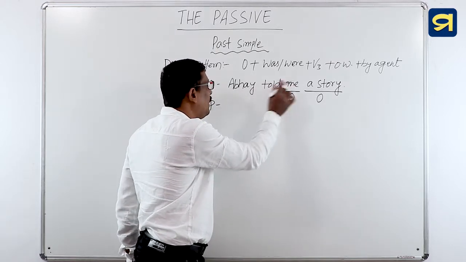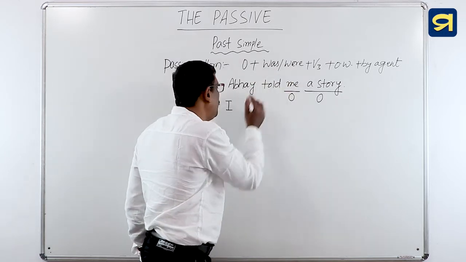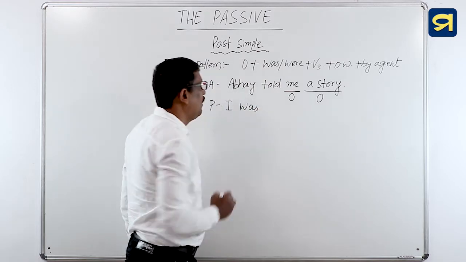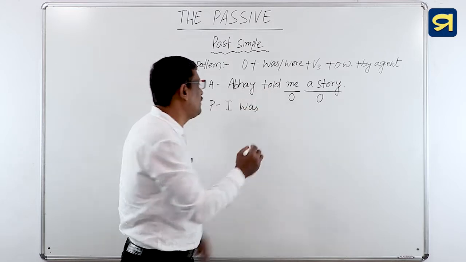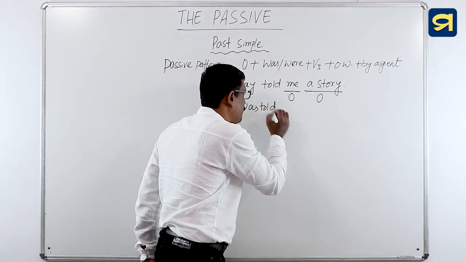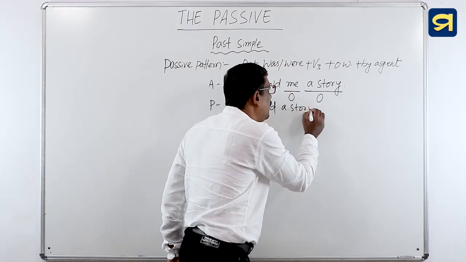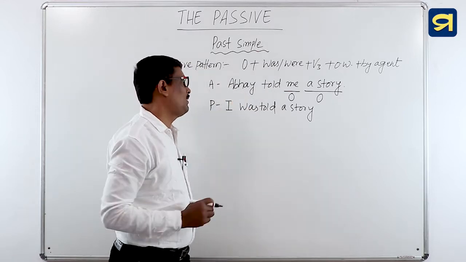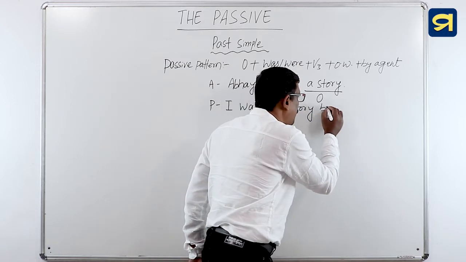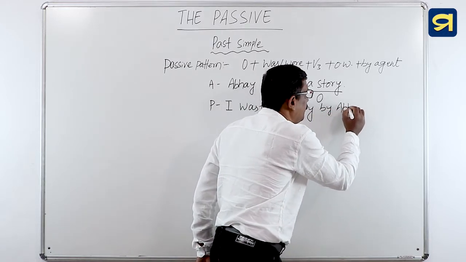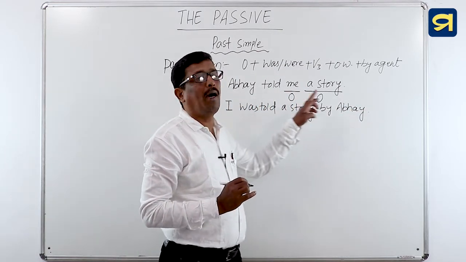If me is an object, I will be used. I followed by what? Then was or were? Then we will use was. And was followed by here told, because tell, told, told. Told is the third form of the verb. So told is used. And then a story will be used, because here a story is other words. And here other words followed by what? By agent. By Abhay. I was told a story by Abhay.